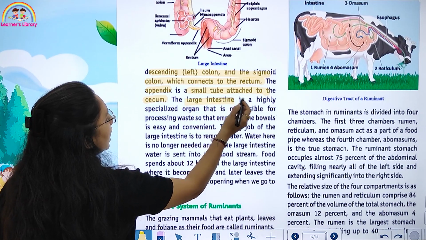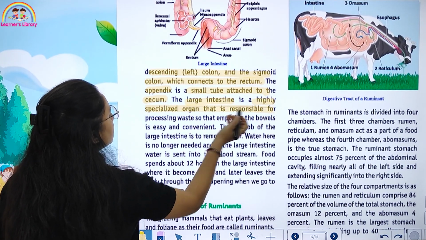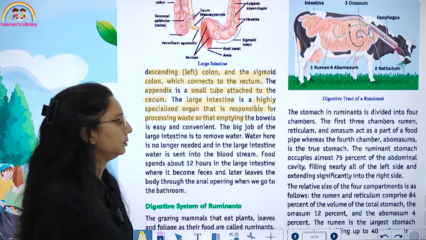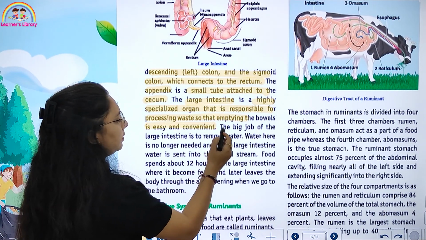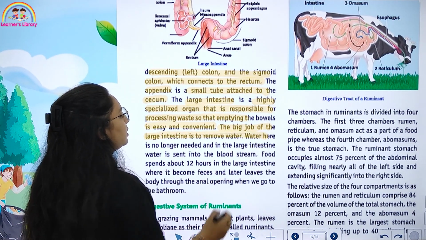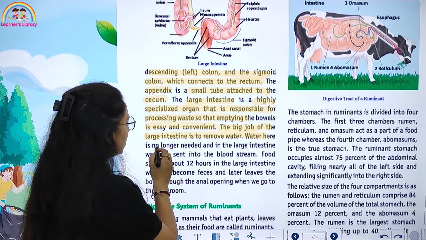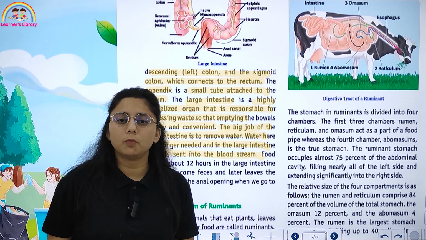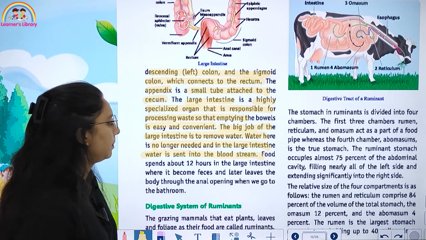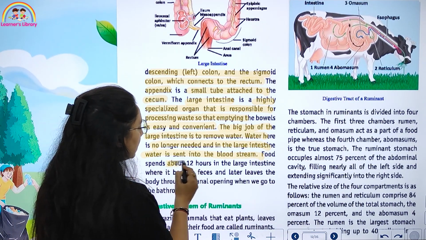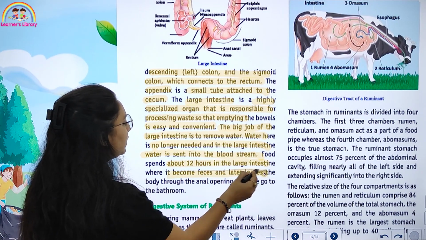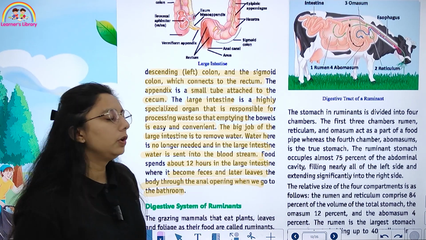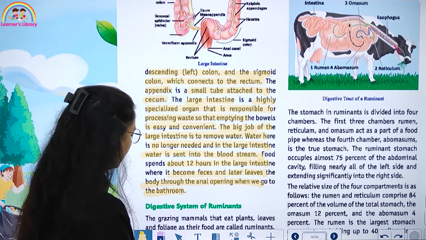The large intestine is a highly specialized organ that is responsible for processing waste so that emptying the bowel is easy and convenient. The big job of the large intestine is to remove water. Water here is no longer needed, and in the large intestine water is sent to the bloodstream. Where is the water sent? Bloodstream. Food spends about 12 hours in the large intestine, becomes feces and later leaves the body through the anal opening when we go to the bathroom.